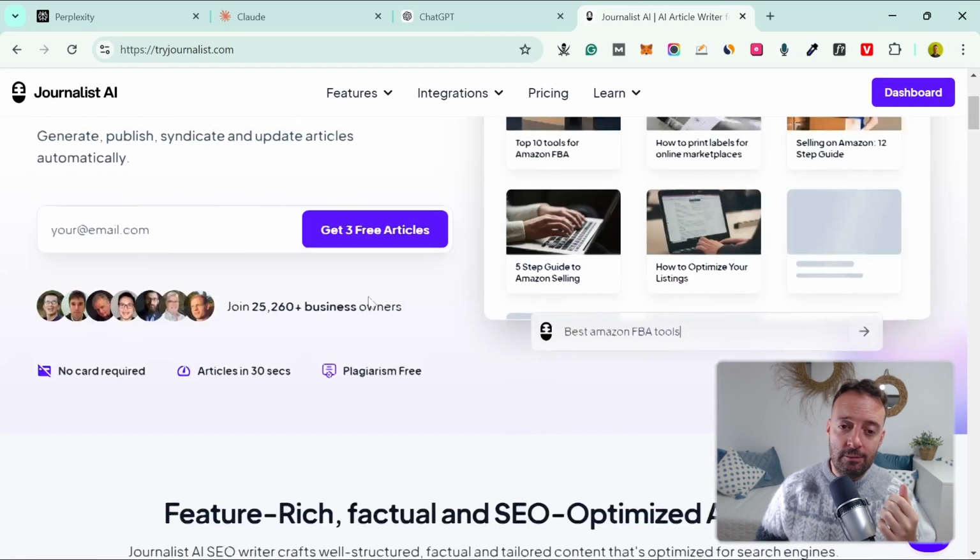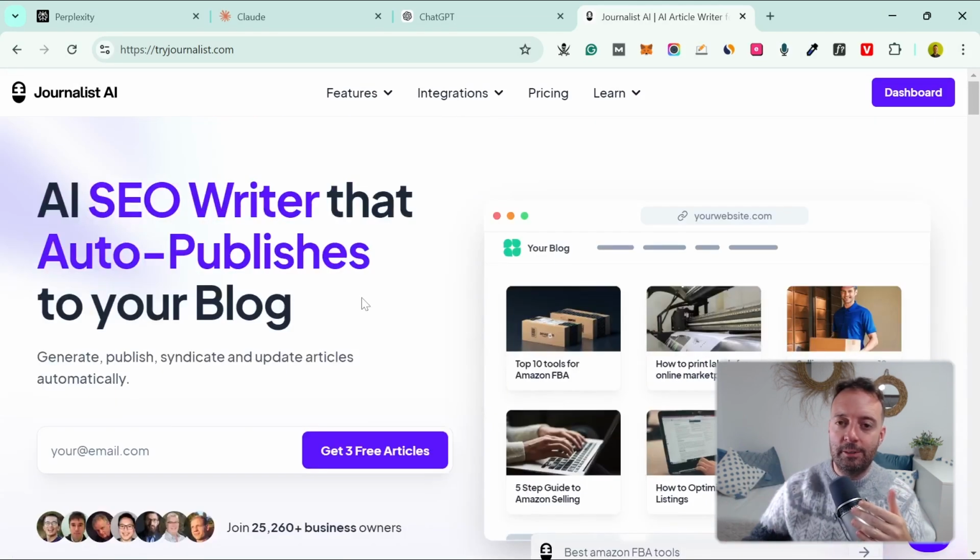So it also will automatically publish to your website, so it takes away those steps of copying, pasting, and you can just do it. I'm trying to save as much time as I can these days with everything that I do, trying to automate as much as I can. I think it's super important for all businesses that we do that.